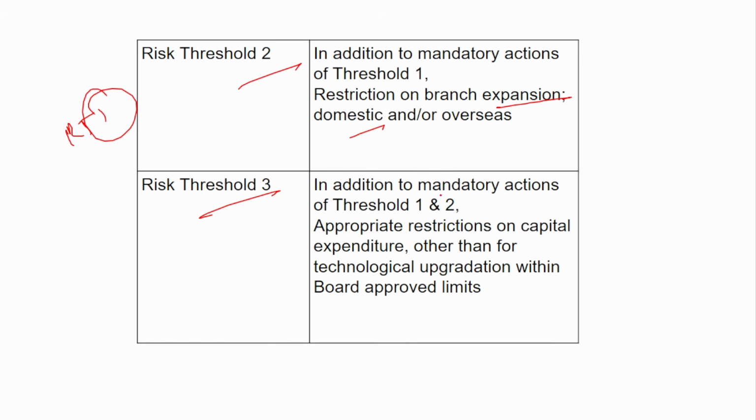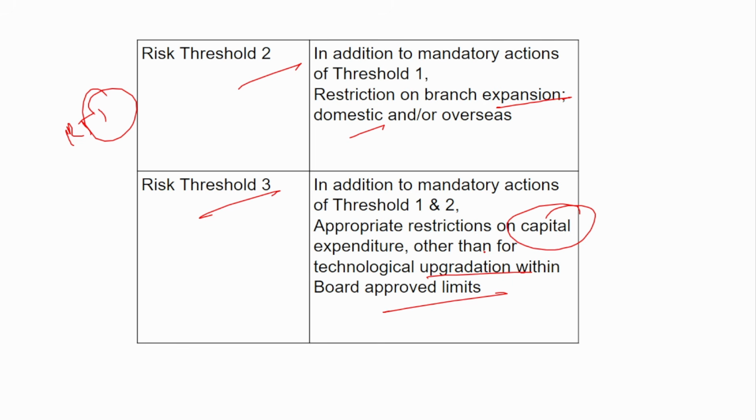In addition, there will be appropriate restrictions on the capital expenditure other than for technological upgradations within the board approved limits. Capital expenditure means, for example, buying a computer is a capital expenditure. So a few restrictions will be there on capital expenditure, except for technological upgradation. Technological upgradation alone will not have any restriction. Other than that, the capital expenditure restriction will be there. So you should know the restrictions under each risk threshold.